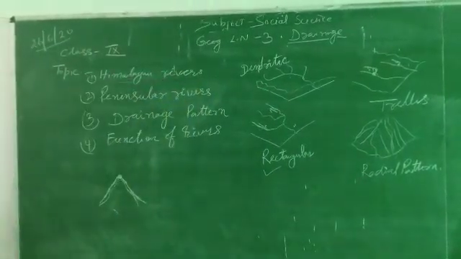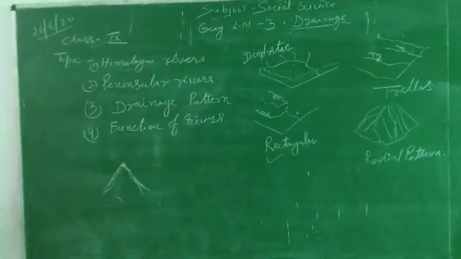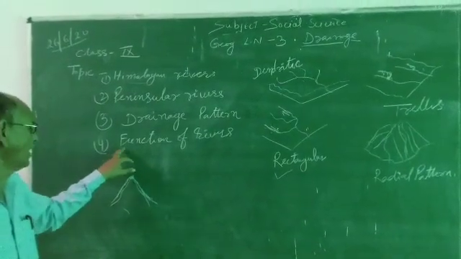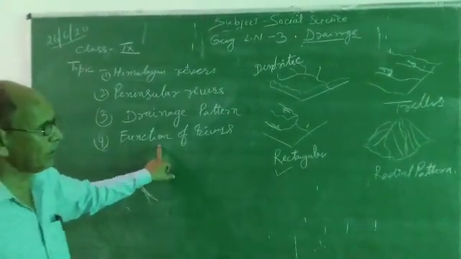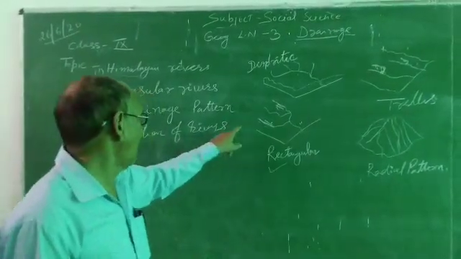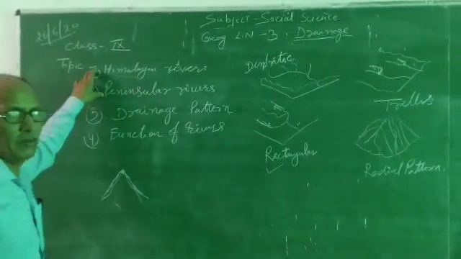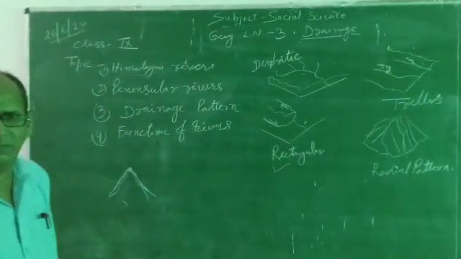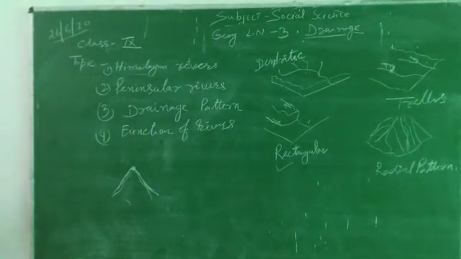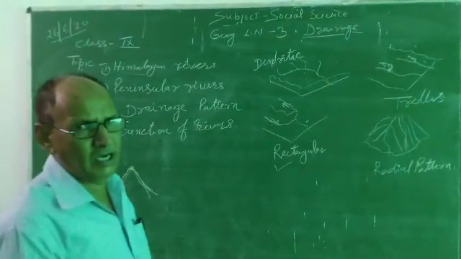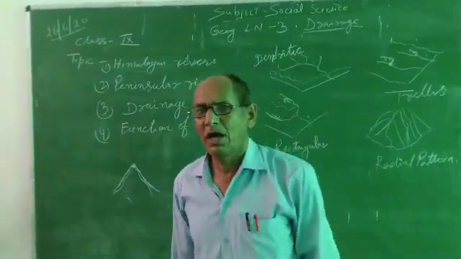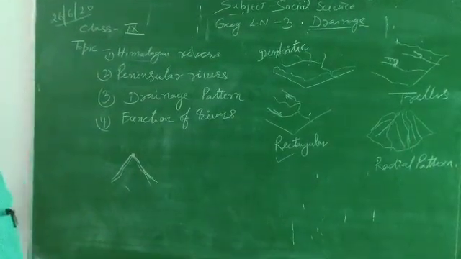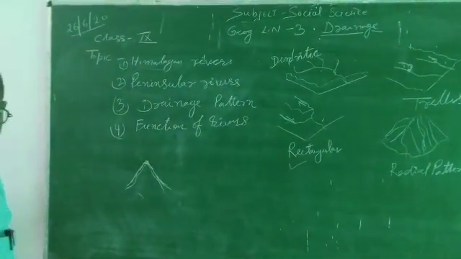So now the next topic, function of the river. Students, next class I will explain this topic, function of river. All students, make the diagrams and note the difference between Himalaya and Peninsula regions, drainage pattern, what is drainage basin, what is upland water divide, what is perennial and non-perennial, and what is tributary and distributary. Note it in your notebook. Not in a rough notebook, but every student should note it in a fair notebook.